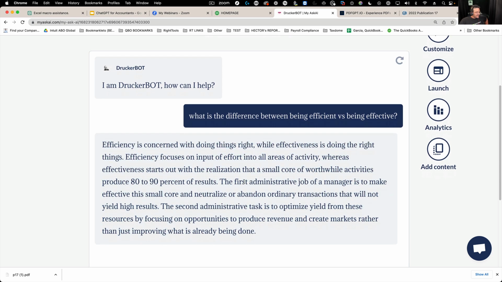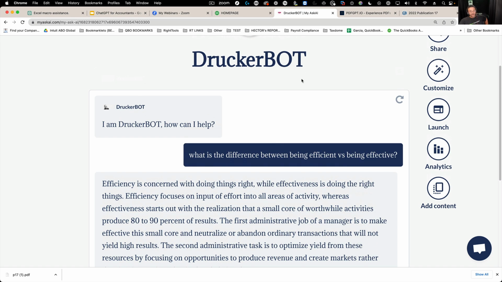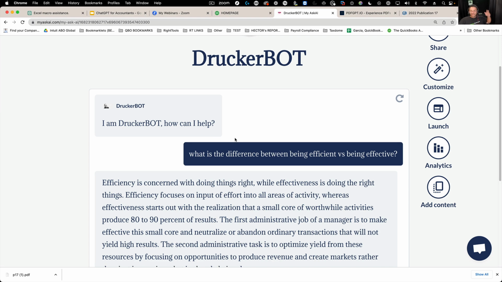People criticize that I say Drucker bot, and it sounds like butt, like the part of your body, not butt like a robot. So it's okay, whatever, it doesn't matter.